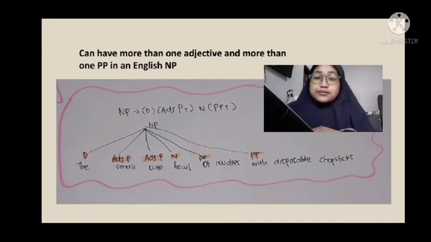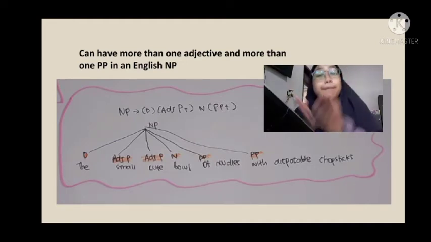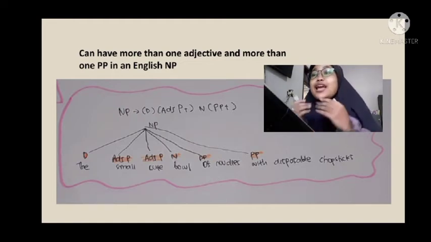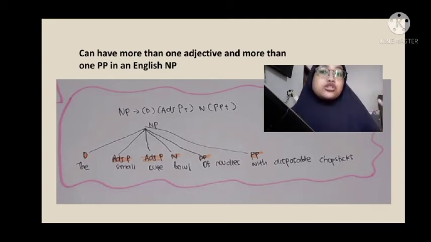But a noun phrase can have more than one adjective and more than one prepositional phrase in an English noun phrase. So for example, the small cute bowl of noodles with disposable chopsticks.